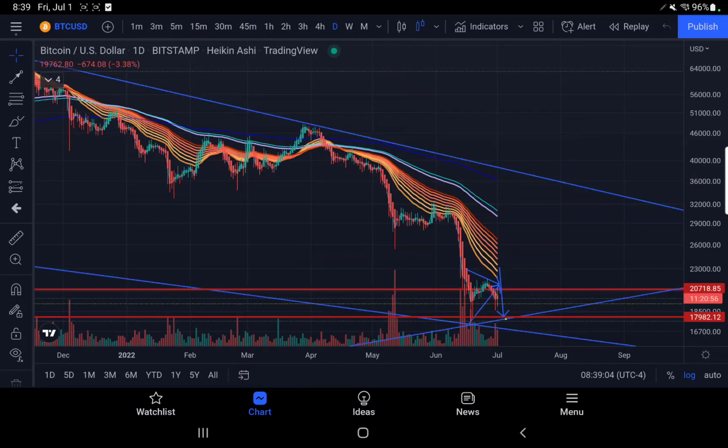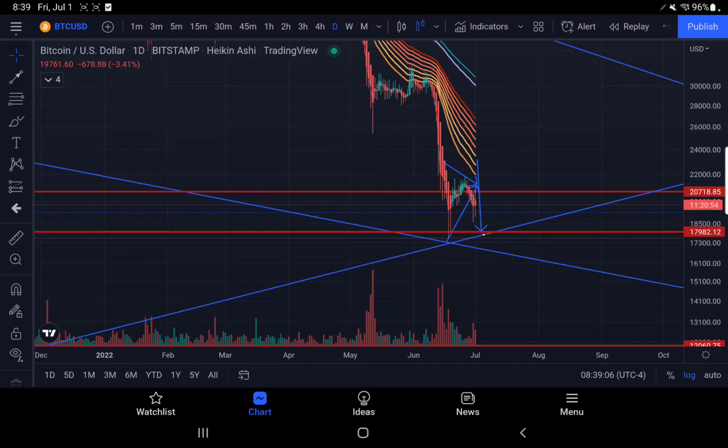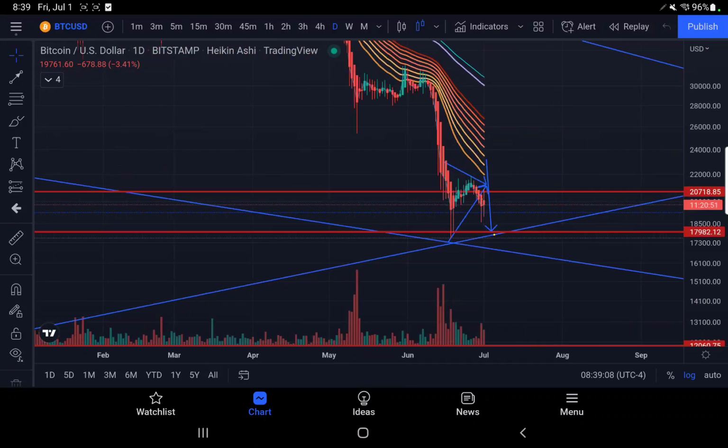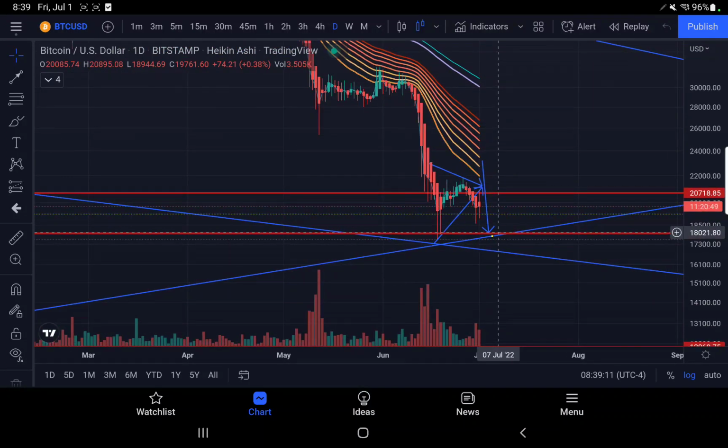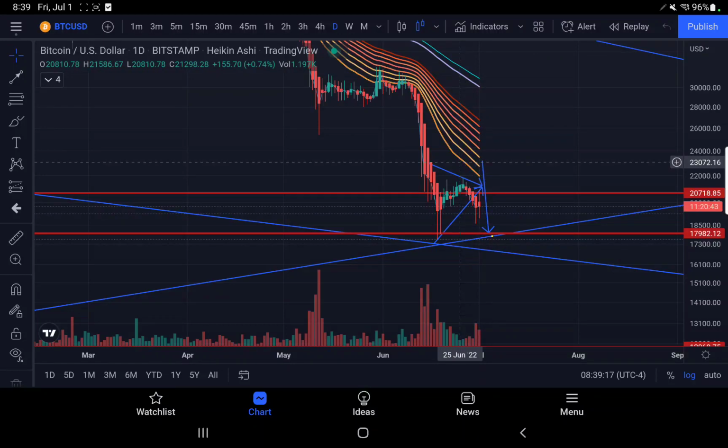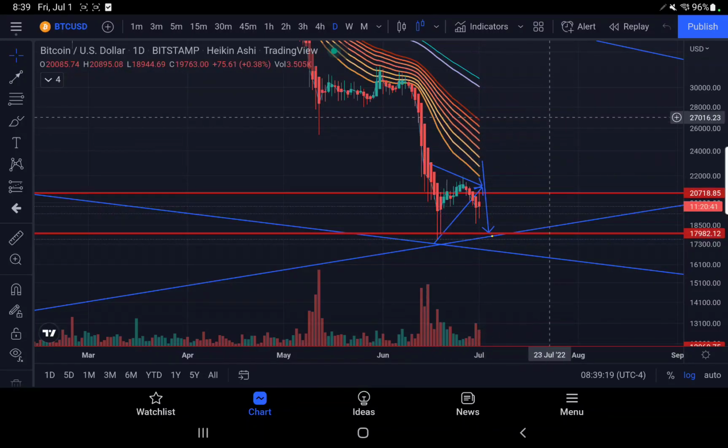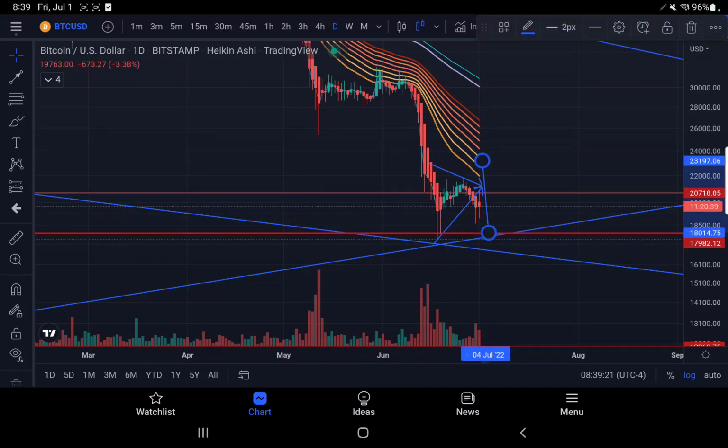Bitcoin 19,250. It's making either a bearish W reversal here, or it's going to continue breaking down. Our technical target on a breakdown, we were saying it could happen at 23,200. It actually happened at 23,072, or actually a little bit higher. So I'm going to take this out so we don't confuse anybody.